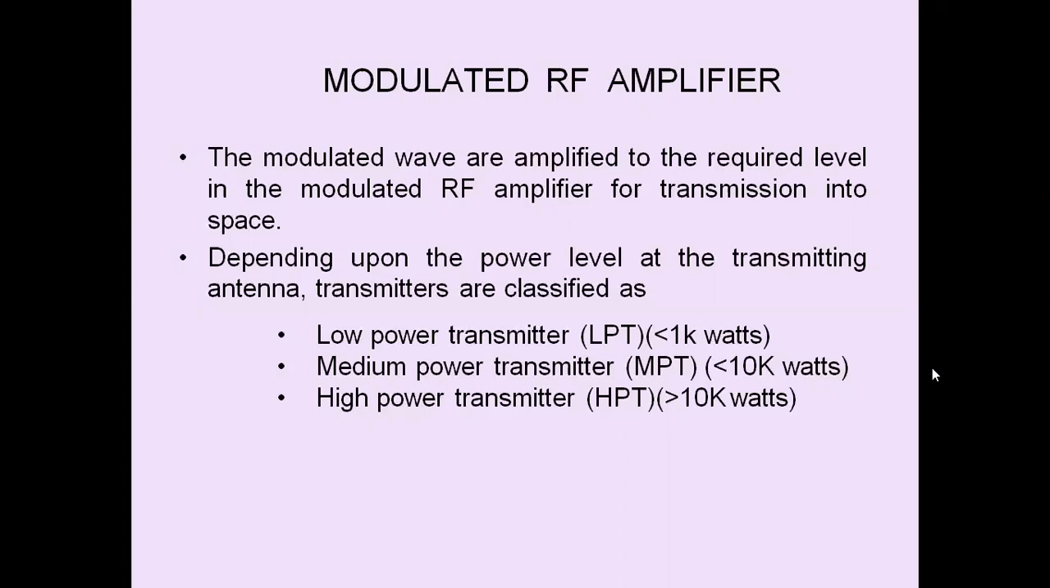So in the low level transmitter, the modulation process occurs at low power levels. The modulated signal is then subsequently amplified in a chain of linear class A or class AB amplifiers to raise the power of the modulated signal to a level adequate for driving the transmitting antenna. In this method, one or more stages of linear amplifiers follow the modulated stage. These stages must be designed for linear and wideband operation.